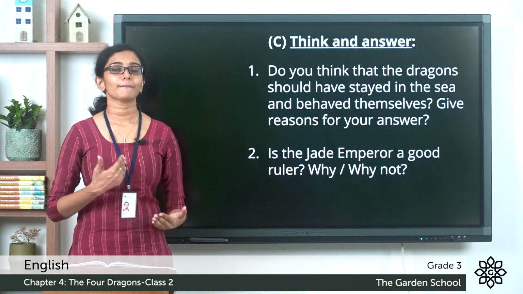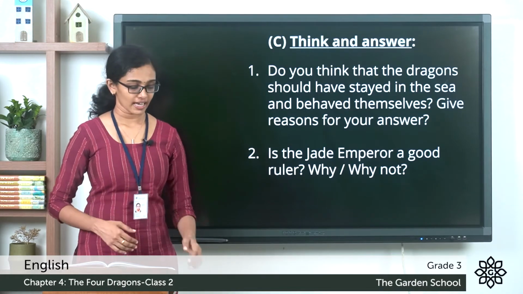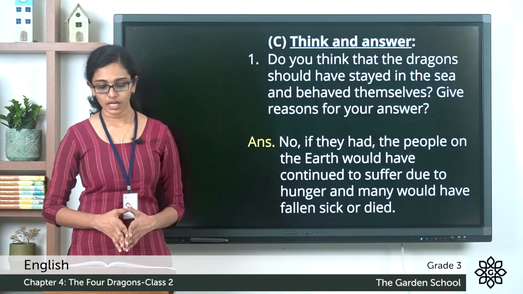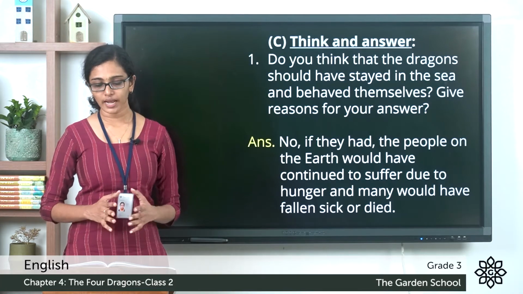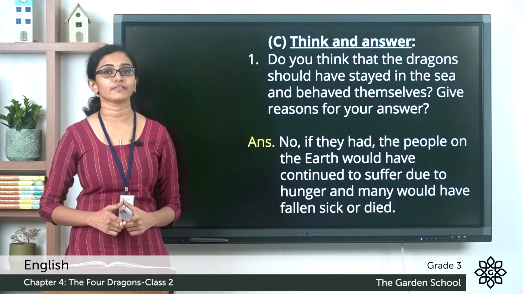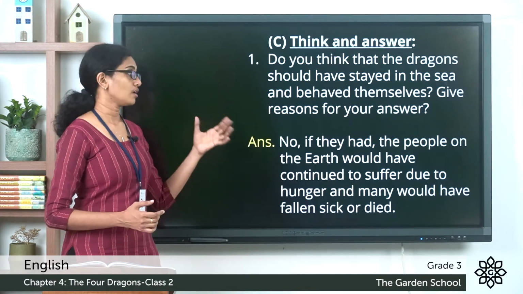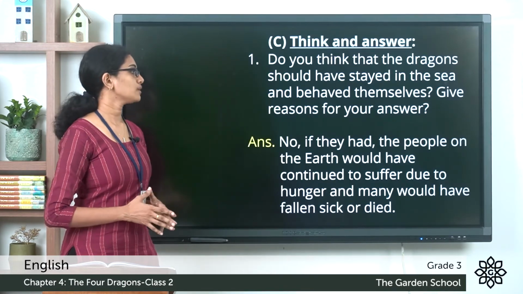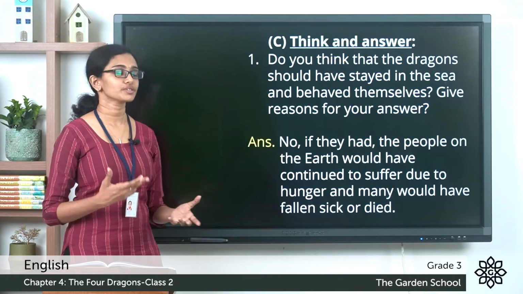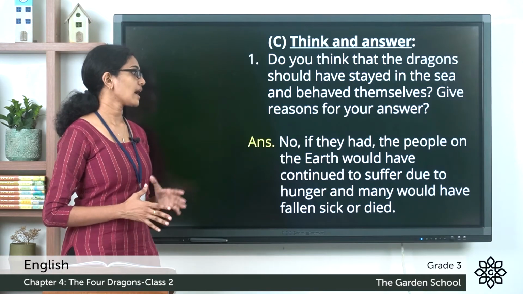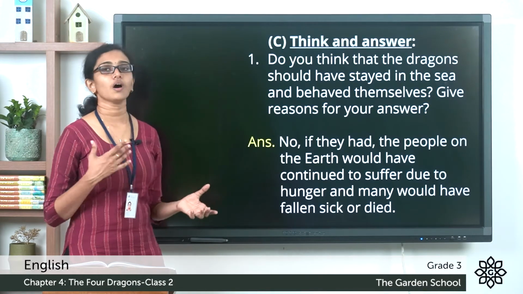Now let me share my thoughts on these questions and their answers. The first question, do you think that the dragons should have stayed in the sea and behaved themselves? Give reasons for your answer. So I think no, if they had, the people on the earth would have continued to suffer due to the hunger and many would have fallen sick or died.